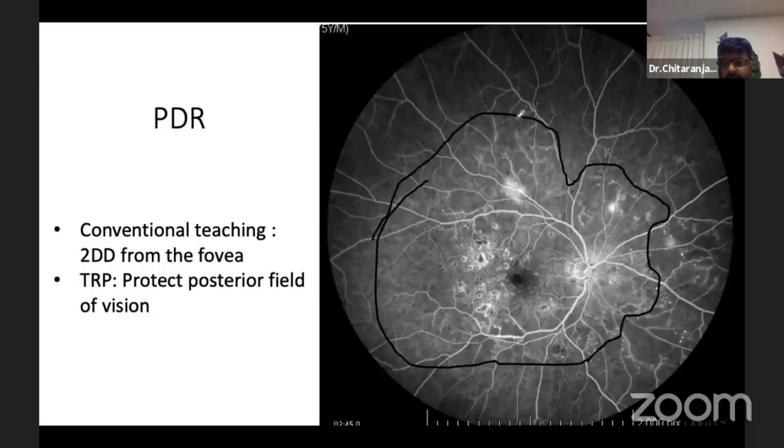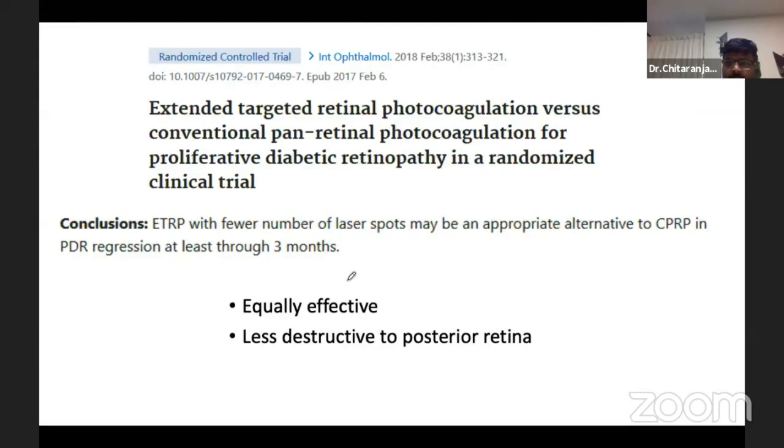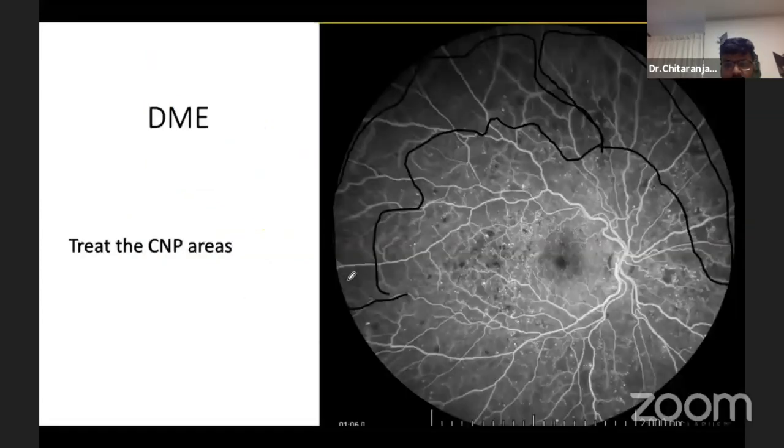So this is a case of PRP. The conventional teaching is that we have to come 2 disc diameter posterior to the fovea. So this will give a lot of posterior field defect. But in this case, CNP areas are quite anterior. So if we treat only the CNP areas, we can protect the posterior field of vision. It has been used for PRP, it is equally effective and less destructive to the posterior retina.